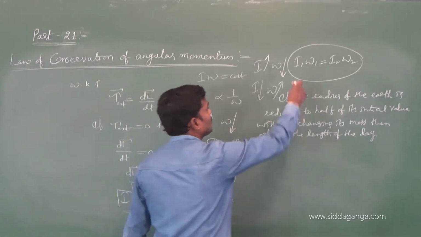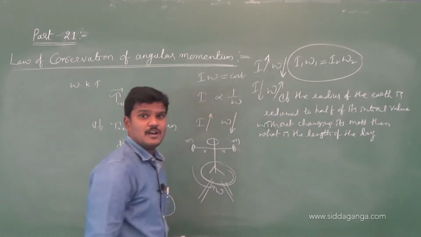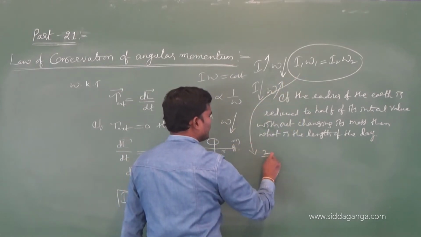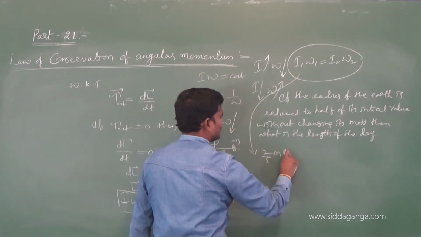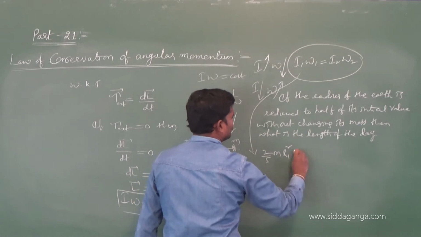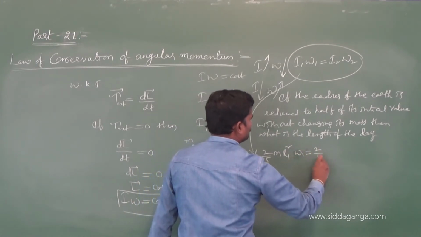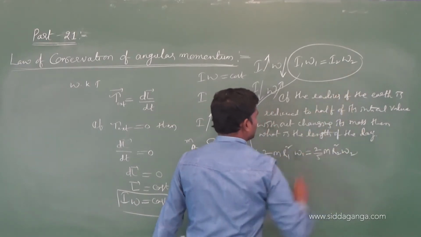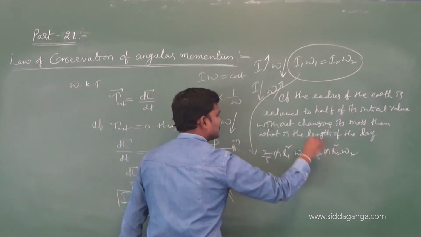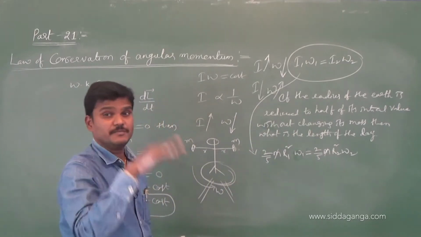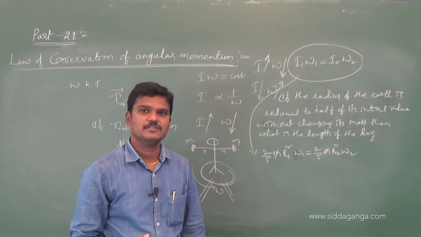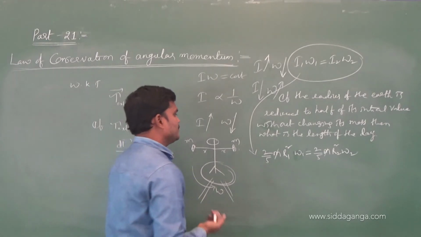Anyhow, we have the formula I1 omega 1 is equal to I2 omega 2. So I1, let me write 2 by 5 m r1 square into omega 1. This is 2 by 5 m r2 square omega 2. Mass remains constant, as mentioned. If density remains constant, you will get another formula.